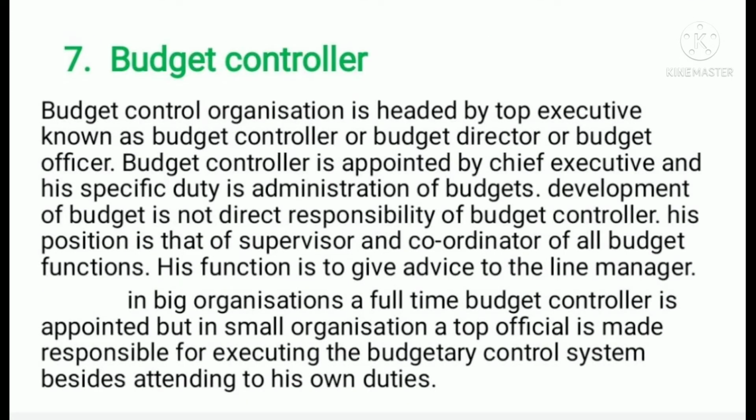7. Budget controller. Budget control organization is headed by a top executive known as budget controller or budget director or budget officer. Budget controller is appointed by the chief executive and his specific duty is administration of budgets. Development of budget is not the direct responsibility of the budget controller. His position is that of supervisor and coordinator of all budget functions. His function is to give advice to the line manager.